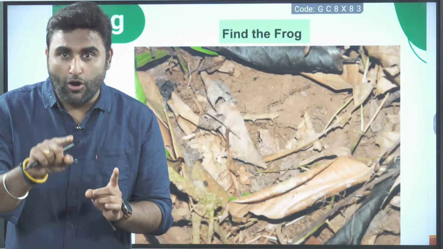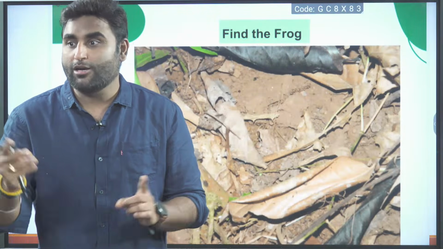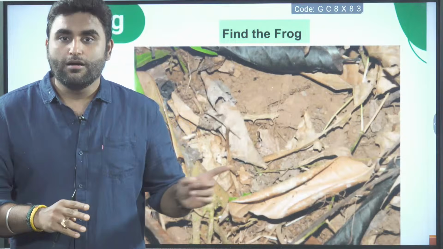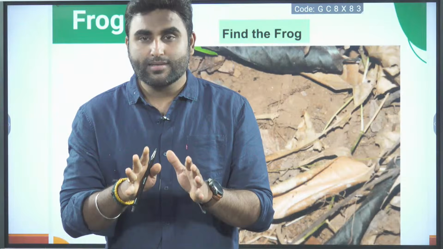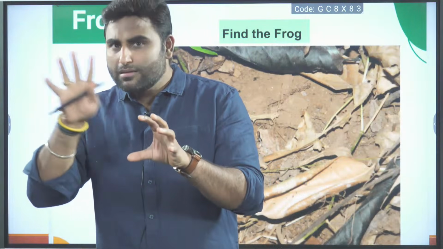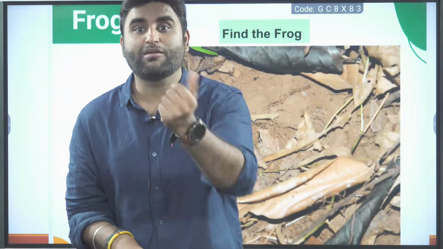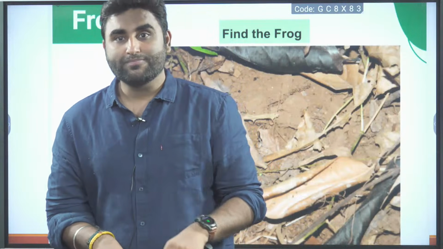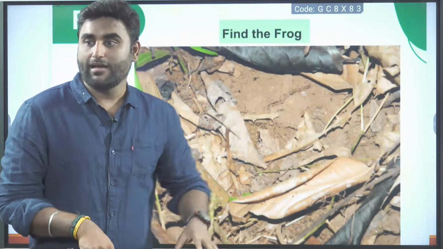See, the frog is copying the color of dried leaves. Listen to me first. The whole thing is brownish in color, so the frog is mimicking the brown color, the dried leaves and the soil. At the same time, it is hidden. You are not able to see it. That is camouflage. It is hiding, and at the same time, it is mimicking the color.